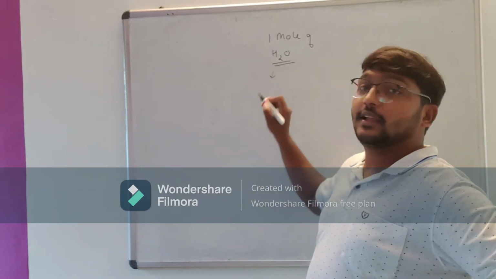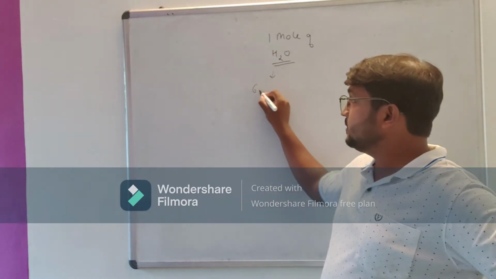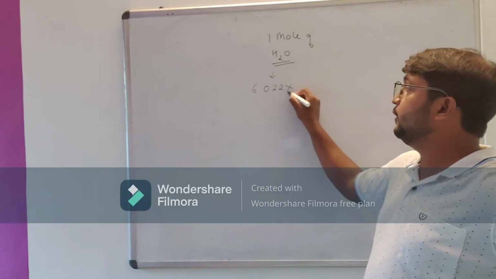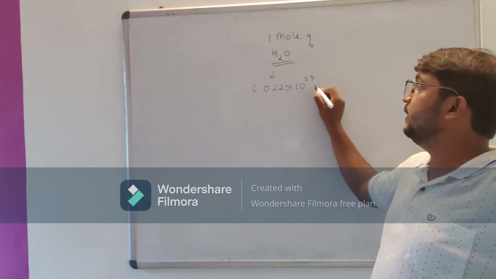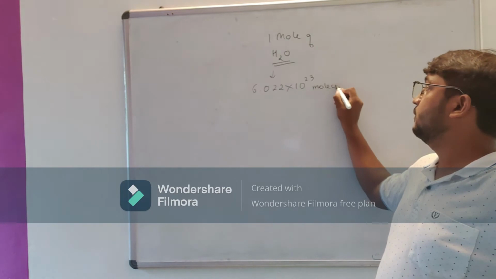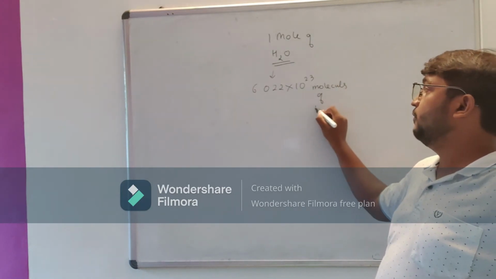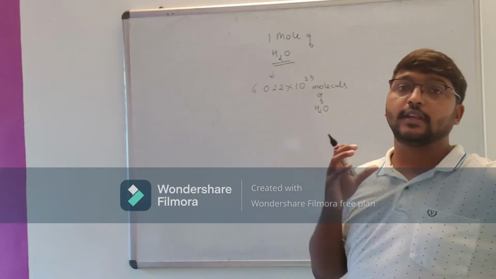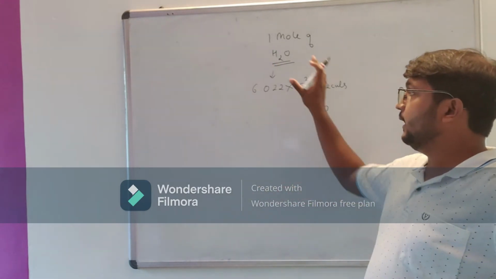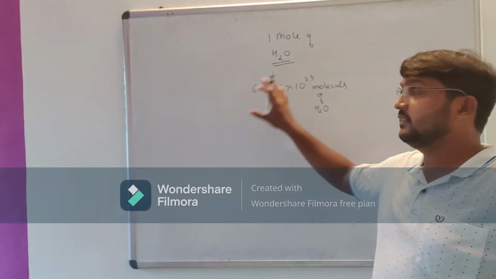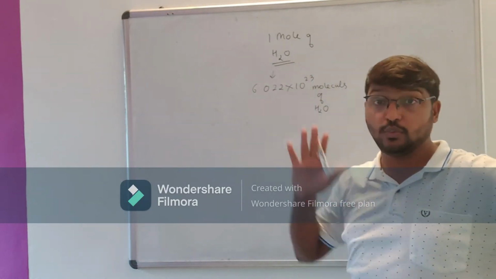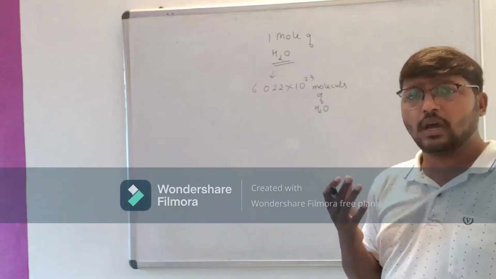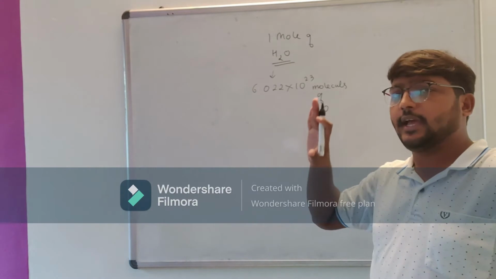It is 6.022 into 10 raised to 23 molecules of H2O. As this quantity is 1 mole, it means that 1 mole of H2O has this many molecules of H2O. Who told this? Avogadro told this.